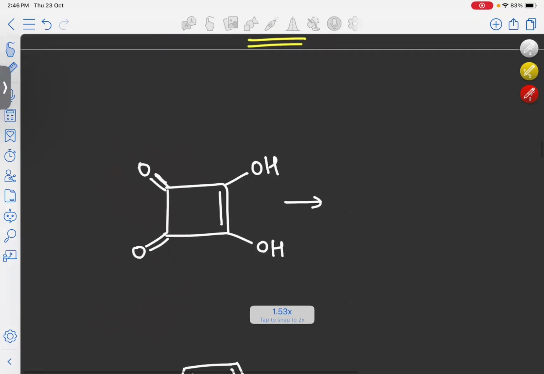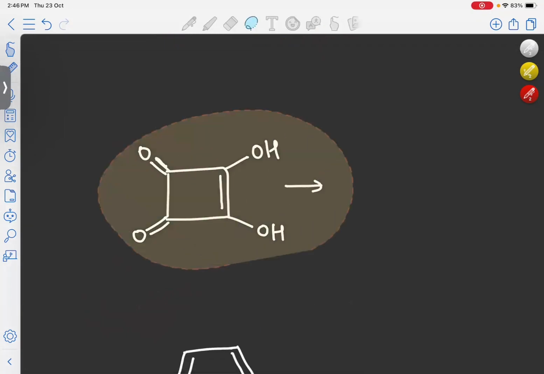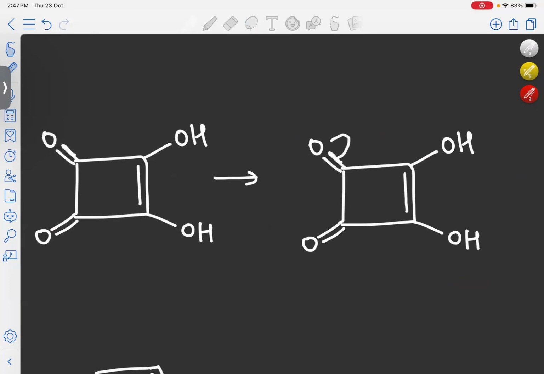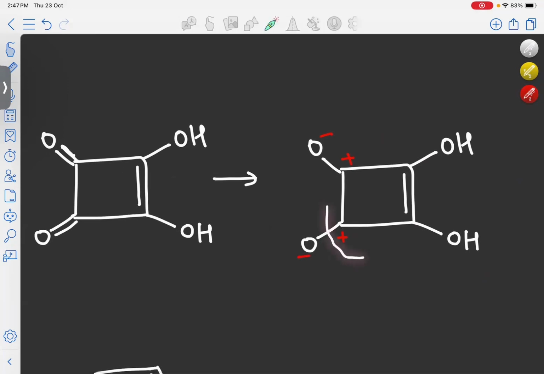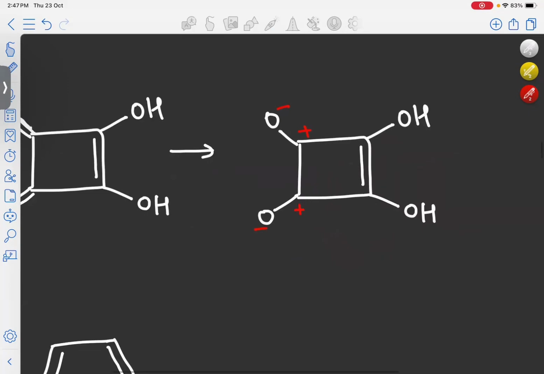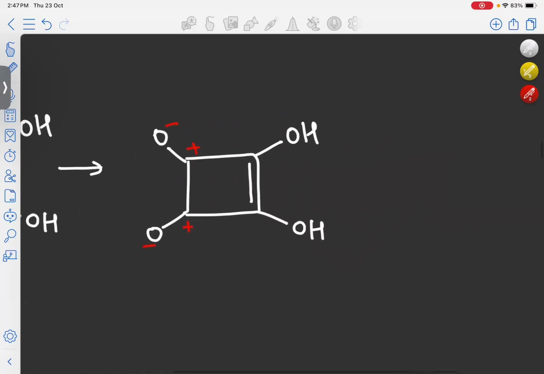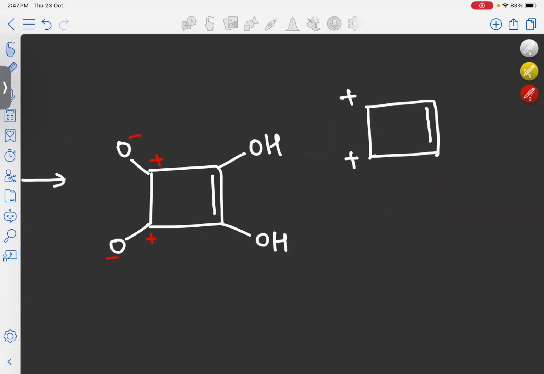The same molecule we will draw in some other way. Here, this bond is breaking, so a negative charge will come on oxygen and a positive charge will come on this carbon. So it will be like this. And in this bond also, this bond will break. A negative charge will come on oxygen, and a positive charge will come on the carbon. So here it will be like this. Now we have to look at this system alone to determine whether it is aromatic, anti-aromatic or non-aromatic. So here I'll take this system alone.